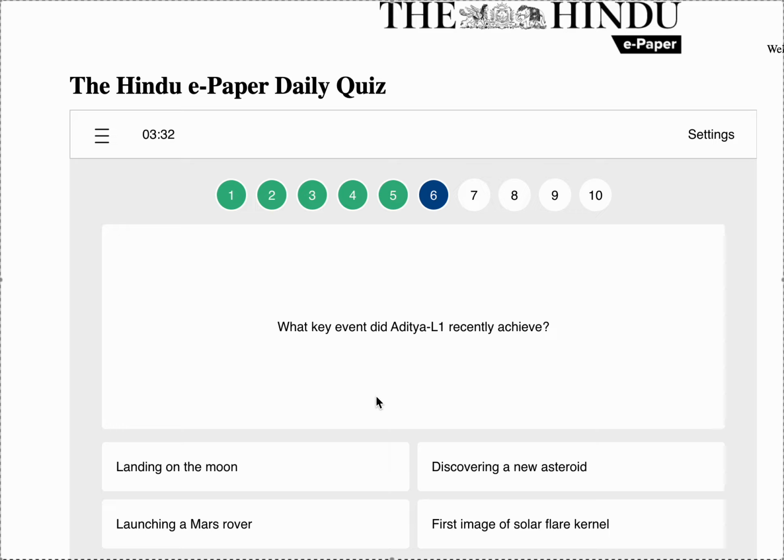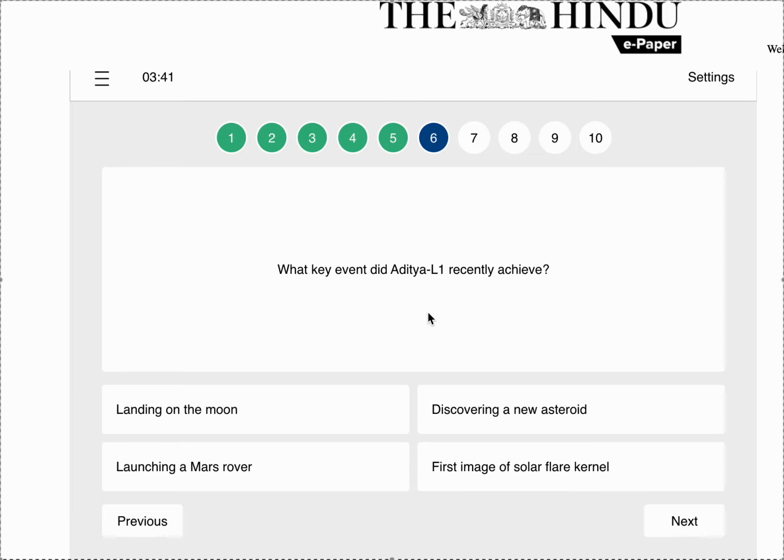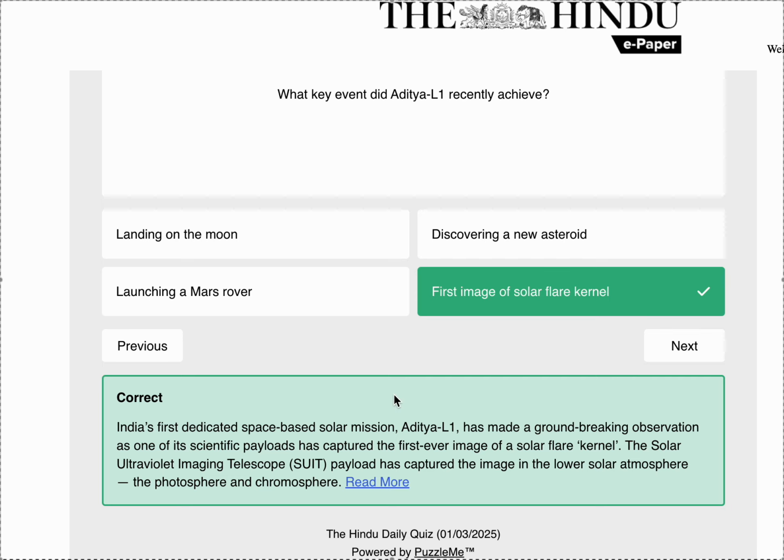What key event did Aditya L1 recently achieve? So Aditya L1 is the first solar mission. So it has recently achieved the first image of solar flare kernel. India's first dedicated space-based solar mission Aditya L1 has made a groundbreaking observation as one of its scientific payloads has captured the first ever image of a solar flare kernel. The Solar Ultraviolet Imaging Telescope payload has captured the image in the lower solar atmosphere, the photosphere and chromosphere.